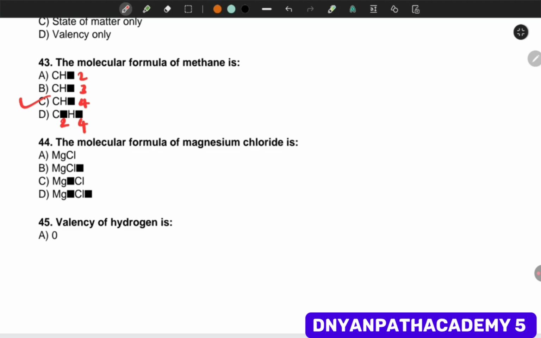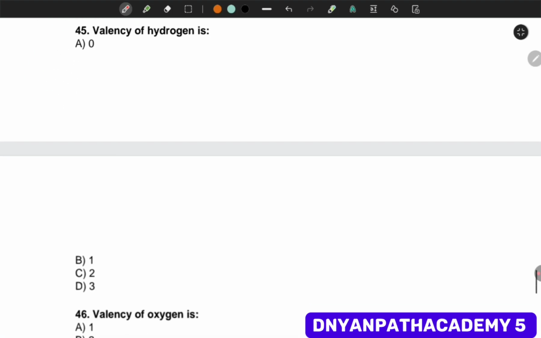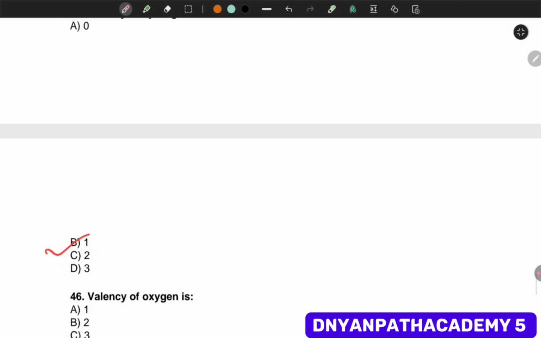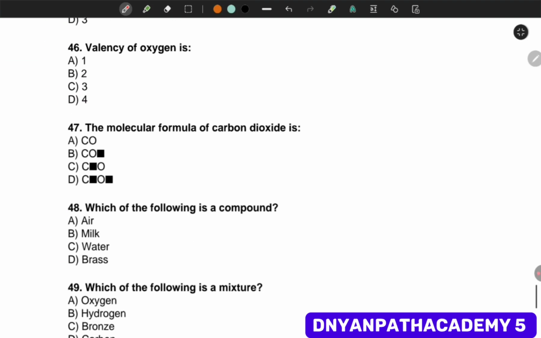Molecular formula for magnesium chloride is MgCl2. Valency of hydrogen is 1. Valency of oxygen is 2.